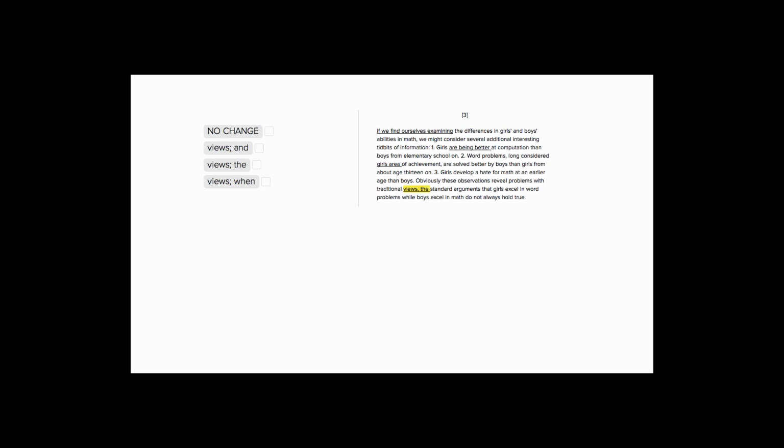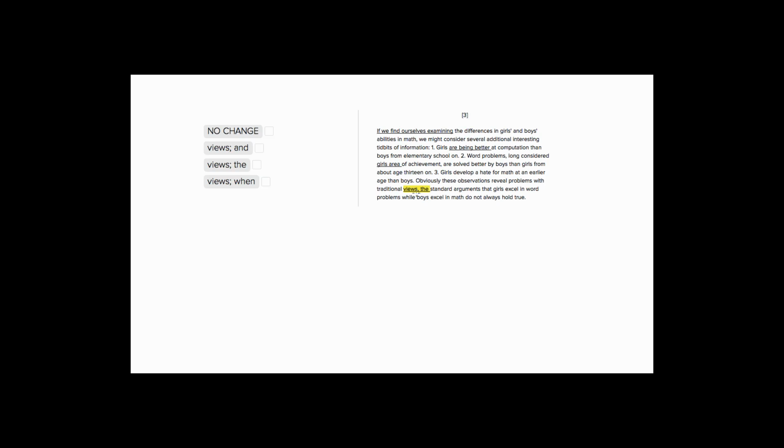This is Sophie Heller, and this is an ACT English punctuation question. This question, basically all the answer choices are the same. They have a semicolon, or in this case, a comma, and then different connecting words to connect these two sentences. So let's just first look at the sentence to see what the author's purpose is, and then we'll go through